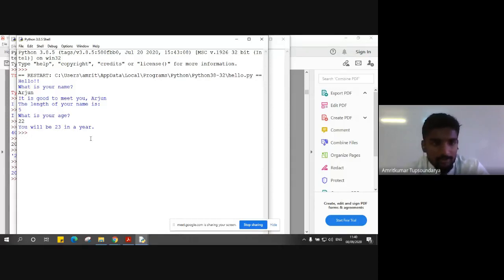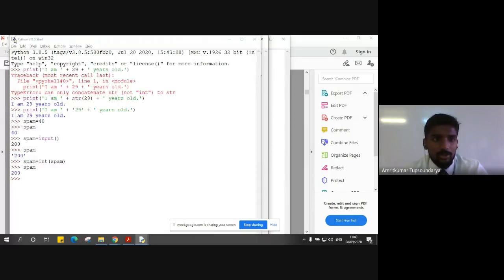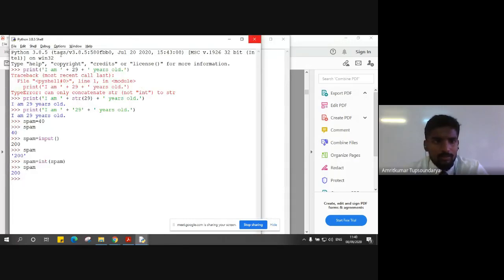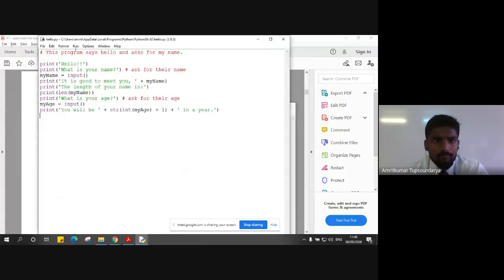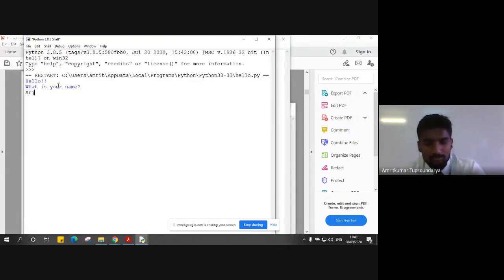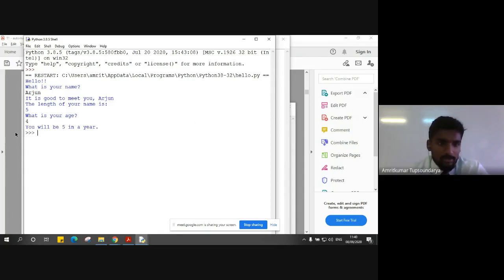Let me give another example, taking the same example that has been shown in the textbook, so that things are clear to you. Here we have the program, and once I execute it, let's say my name is Arjun and the age is 4. I'm taking 4 just as an example to explain stepwise how it has been done. You can see here, it says you will be 5 in a year, right?